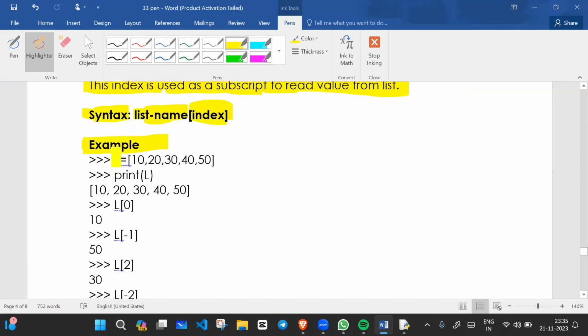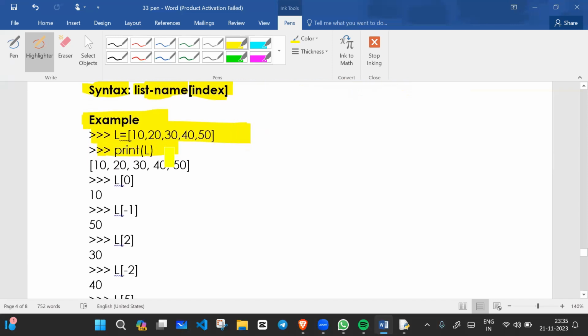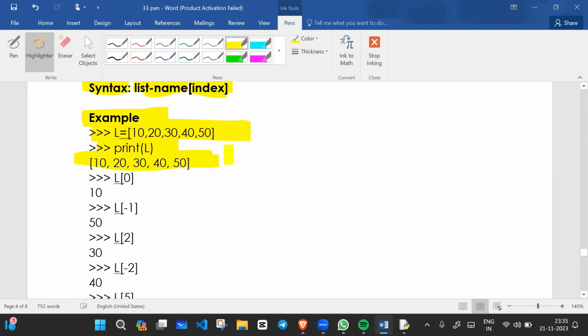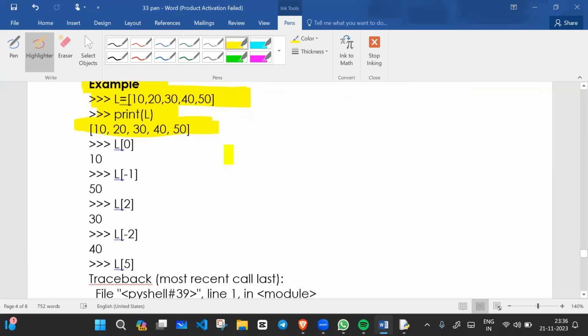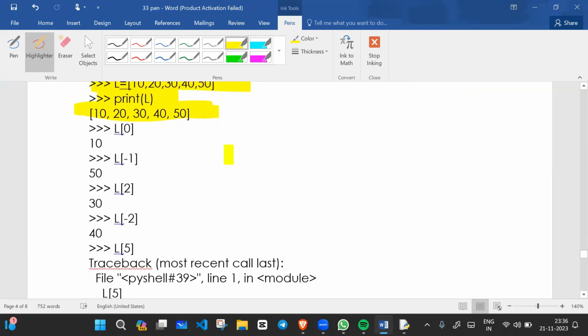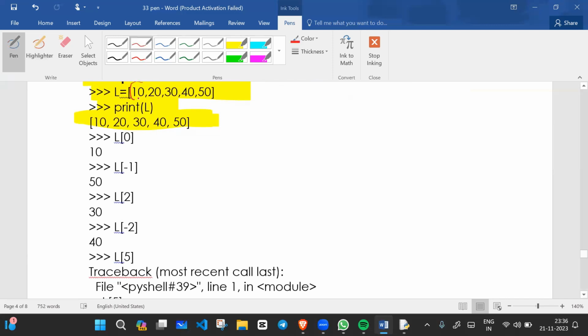For example, L equals 10, 20, 30, 40, 50, and we are going to print. If we print L, these are the values of the list. This is how we can print. If you want to access a specific element, like 10, you will write L[0]. This is the index value, so 10 will print. When you write L[-1], 50 will print, because it runs right to left.